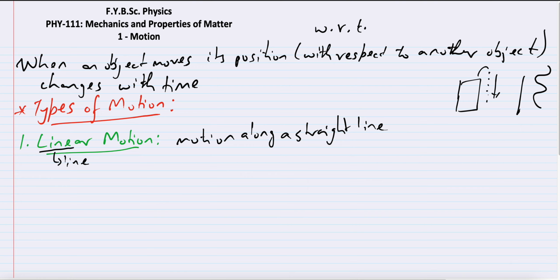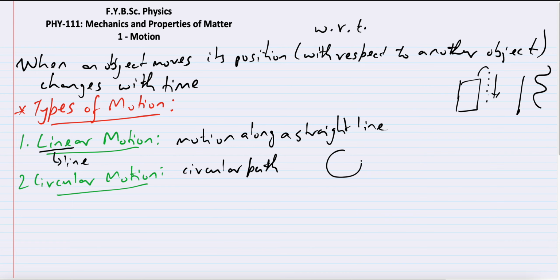Alright, the second type of motion is circular motion. What is circular motion? Circular motion is very simple. Whenever the object follows a circular path during its motion, you will say that this object is in circular motion.